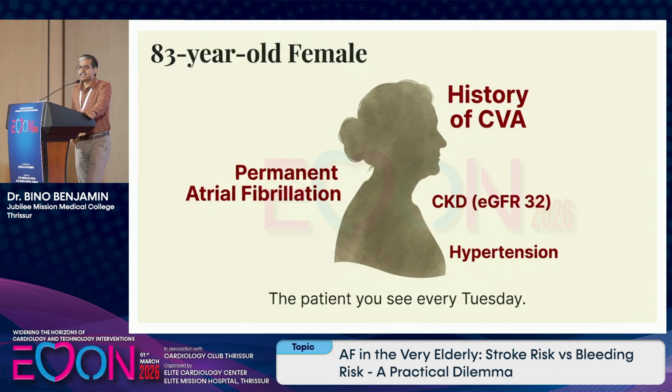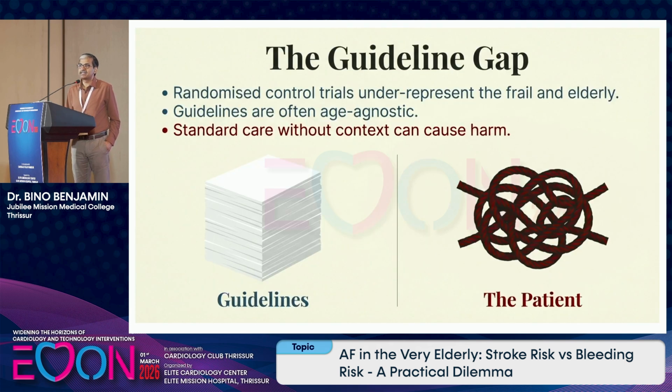So the case given to me is of an elderly lady, 83 years old. She has permanent atrial fibrillation, a history of cerebrovascular accident, chronic kidney disease with an eGFR of 32. She is hypertensive. This is a common patient which we see every day in our OPD. Other details are not given, like other comorbidities. When you manage these types of patients, other details are important.